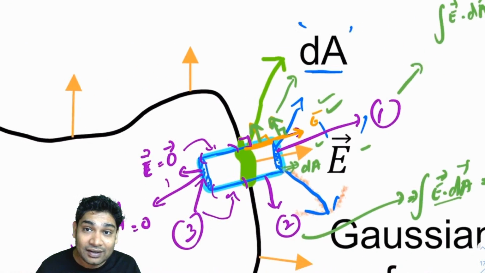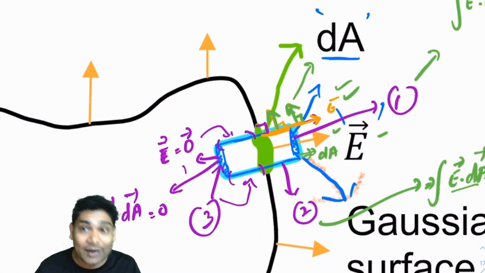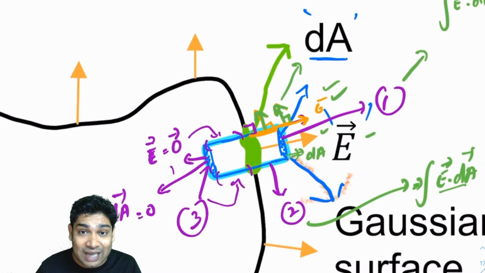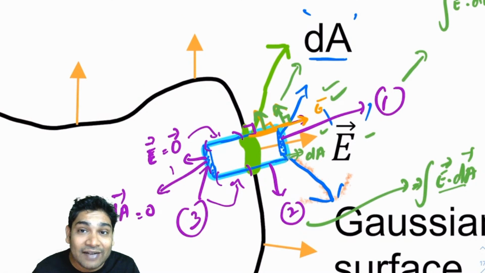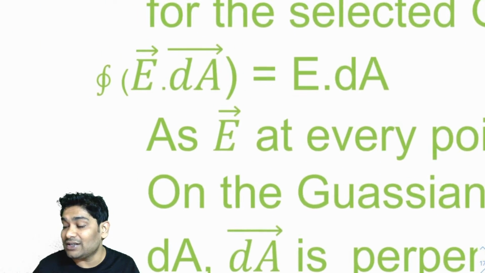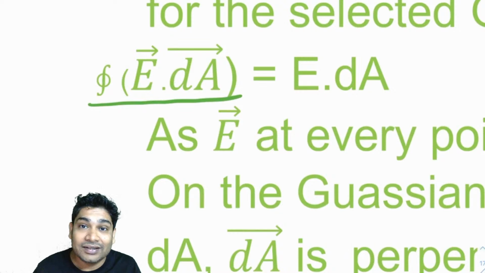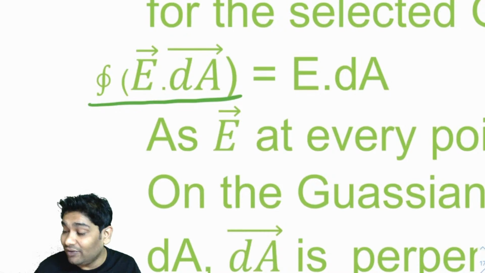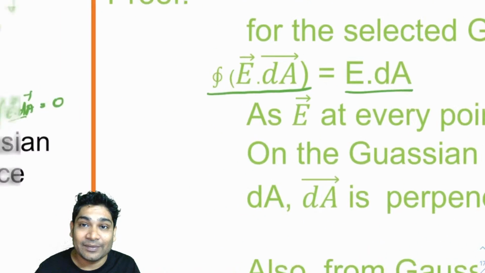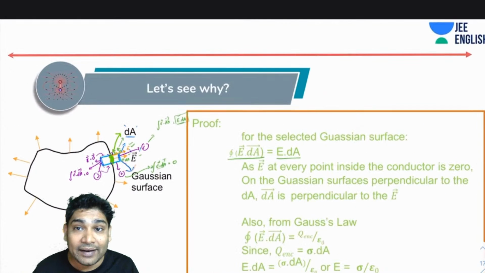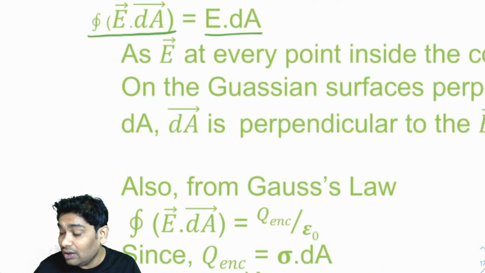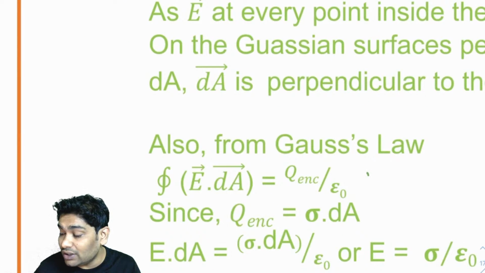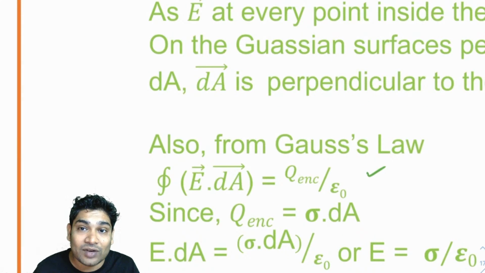Now the net flux through my Gaussian surface would be the sum of fluxes through all these surfaces. Alright, so that is the net flux through my enclosed surface. So what I can say is that the closed integral of E dot dA will reduce to E times dA. Once I know that, I know from Gauss's law, next I can say from Gauss's law, this should be equal to Q enclosed over epsilon naught.